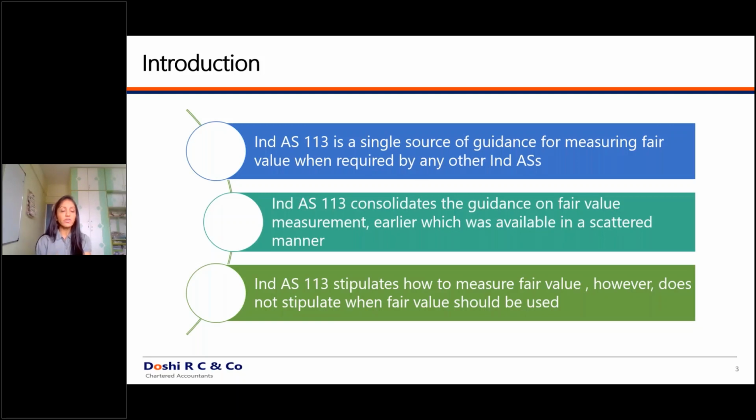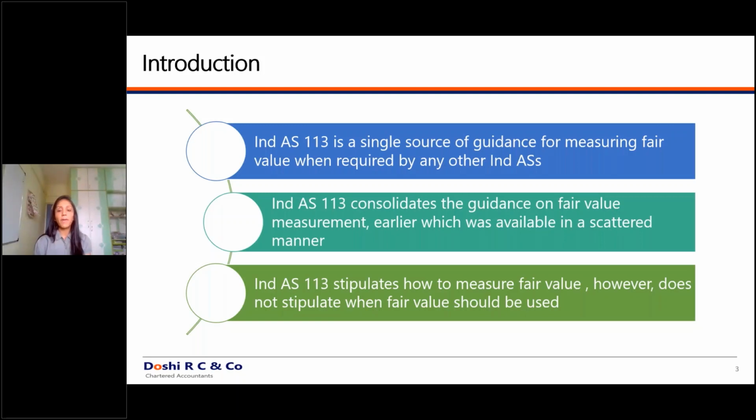In such cases, you have to take into cognizance the location of the asset also, because you cannot separate the asset from its location. You cannot apply the fair value of a Kothrud property to the property located at Wagholi. So because of the location, because of the condition of the asset, because of any other restrictions attached to that asset, the fair value might differ, and you have to take cognizance of such kind of restrictions, locations and conditions attached to that asset.